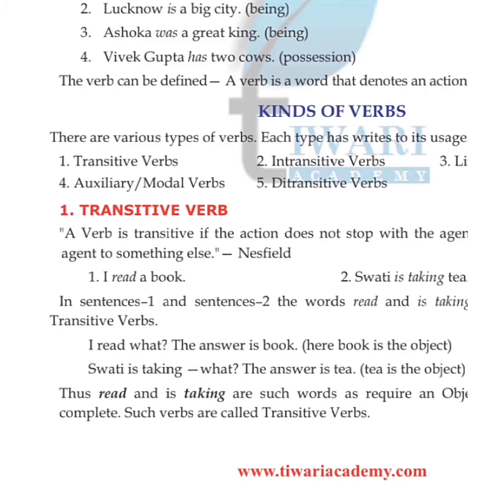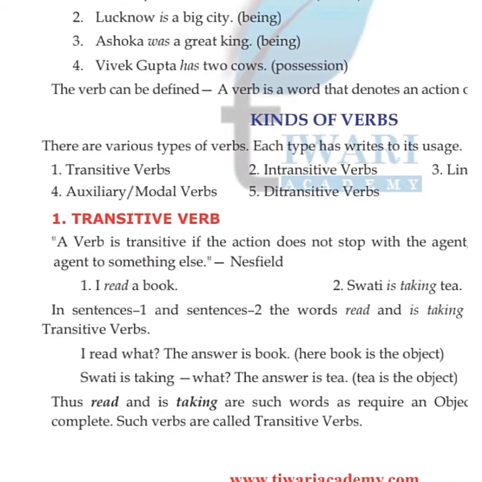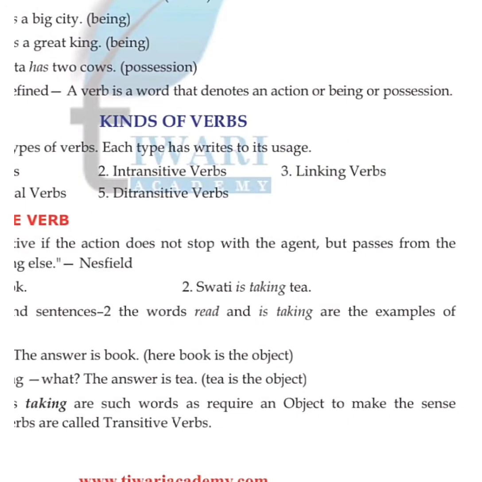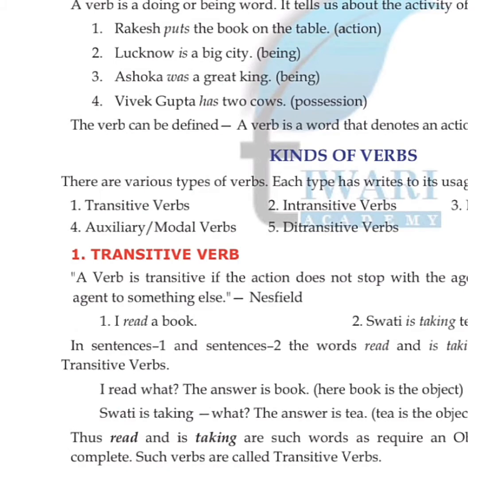The answer is book. Here book is the object. Book is an object word. Okay. Swati is taking what? The answer is tea. So tea is the object and taking is a verb. And read also verb. So thus read and is taking are such words as require an object to make the sense complete. तो यहाँ पे इसका sense complete हो रहा है.